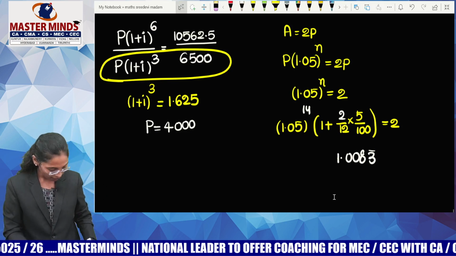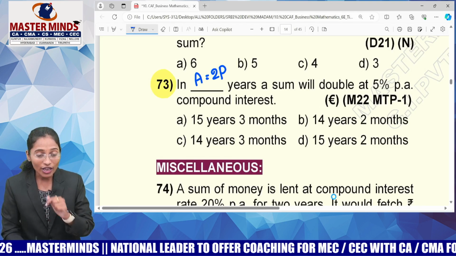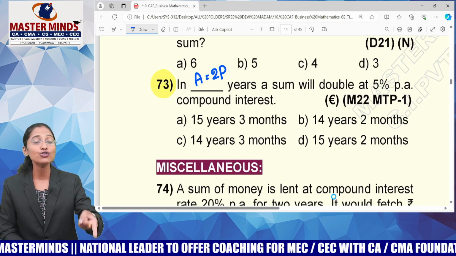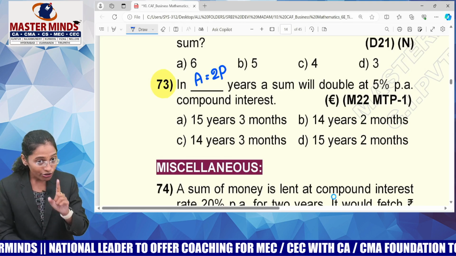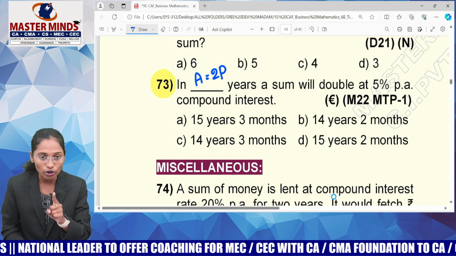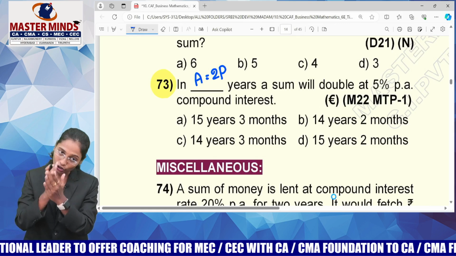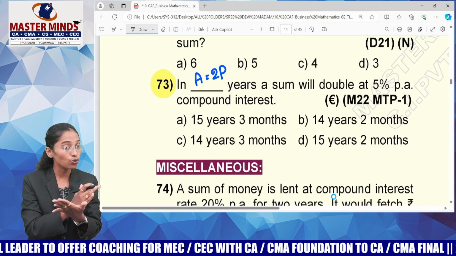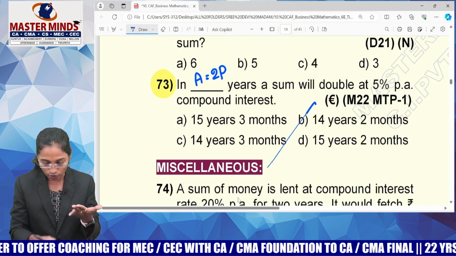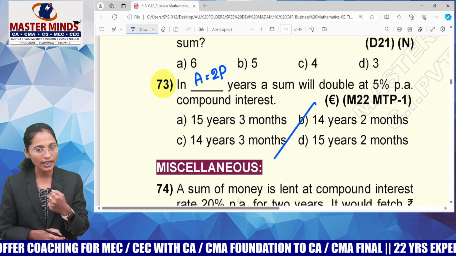So, madam, what will happen if I take 3 months? So, guys, if you take 14 years, 3 months, you will get your answer as 2.0 something. Means your answer is exceeding 2. I have already told you, your answer can be either 2 or less than 2. It should not be more than 2. So, you can directly keep option B as the correct answer.